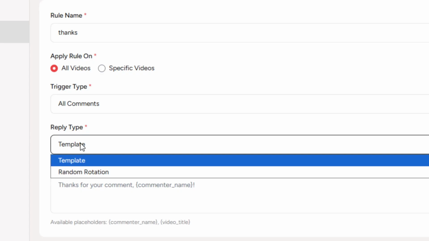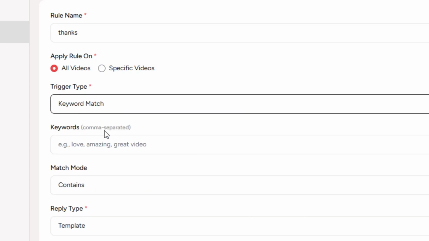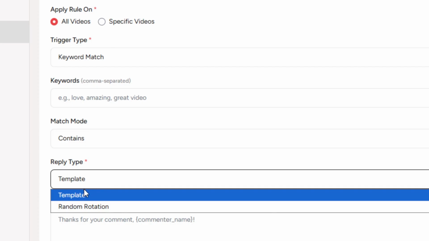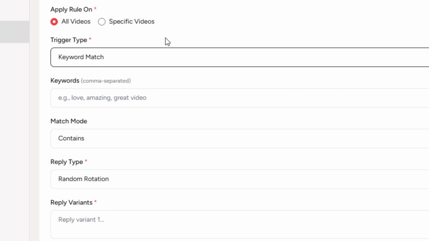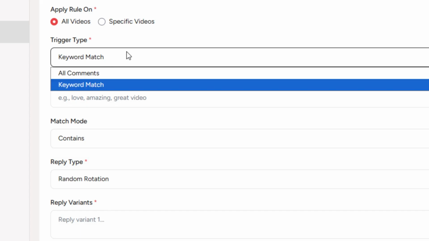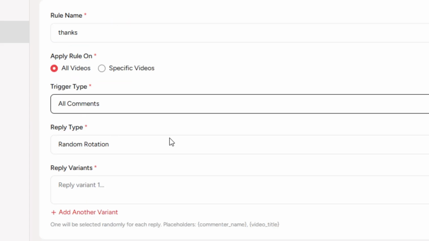So rather than a simple template, which may be appropriate for some of you, and especially if you're using keyword match, I think in most cases, rather than the template, a random rotation is going to be better. In other words, you create several variants that it will rotate, so you're not replying with the same thing every time. I think to make the best use of this tool and to really do something that is going to drive more viewer engagement, keyword match is going to be a great way to go. But if you're just looking for a simple solution, sort of a cover all right now, maybe you're just not replying to any comments because you don't have time, I think it's better to do it on all comments than nothing.